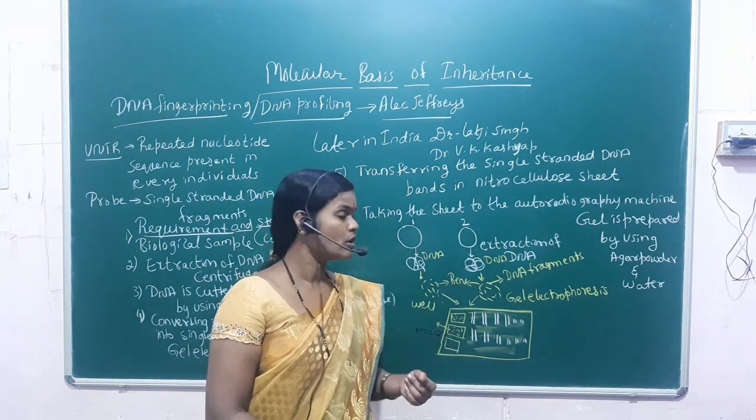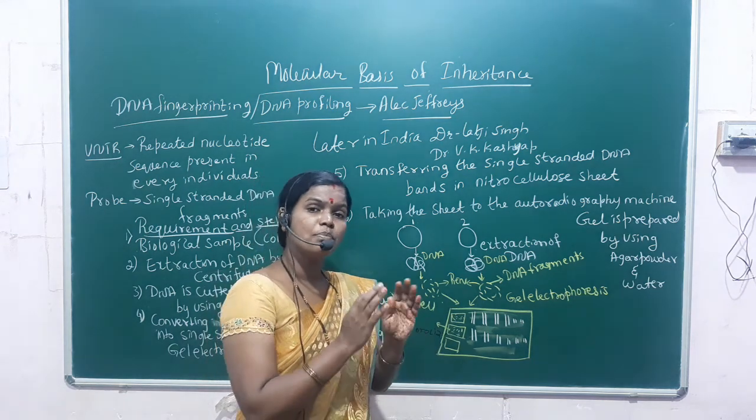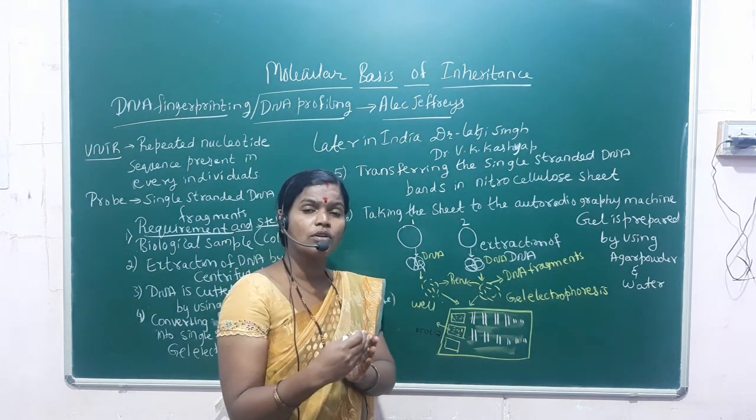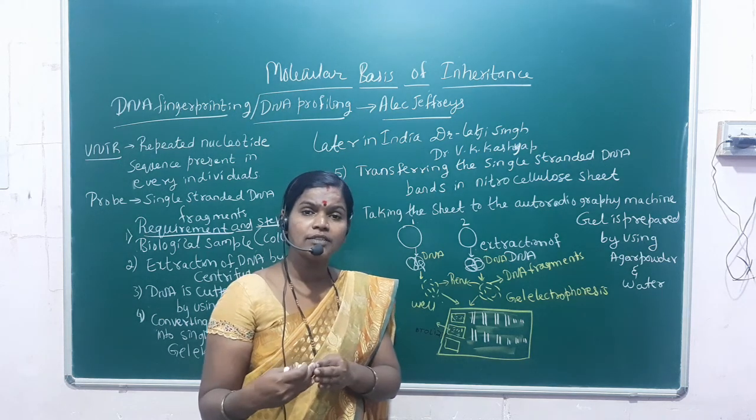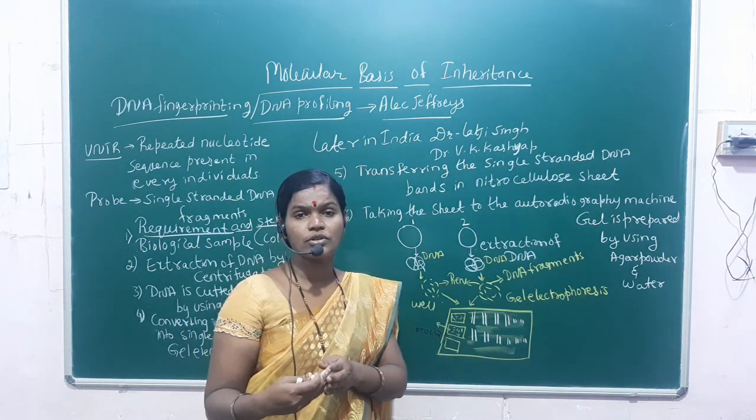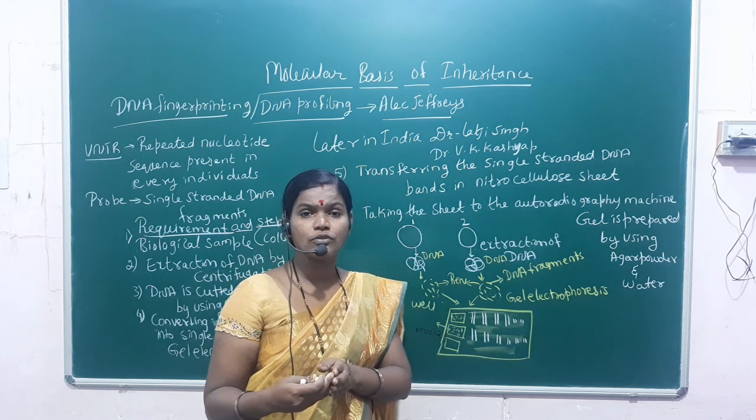Then those pieces are taken for gel electrophoresis. Now what is this gel electrophoresis?